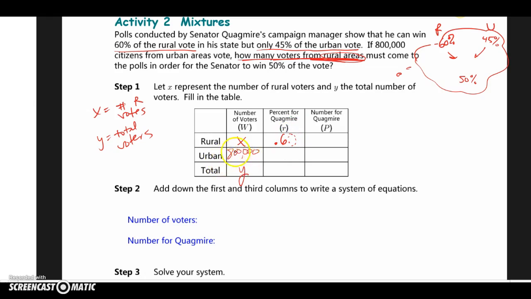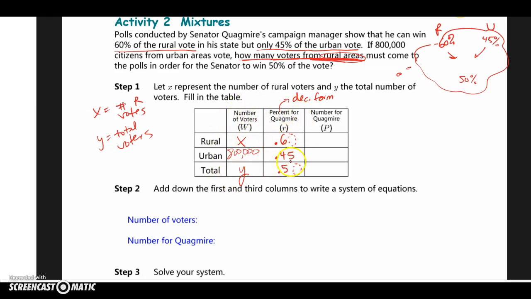And for the urban voters, out of that amount, we know 45%, 0.45, I'll put it in decimal form, is going to vote. So percent, keep that in mind, I'm already putting it in decimal form in my chart. So 45% out of the 800,000, and then the total votes that he needs 50% of the votes, so 0.5 or 0.50.